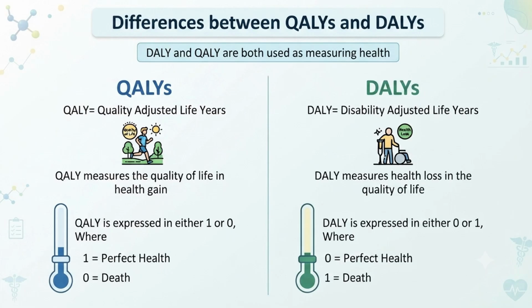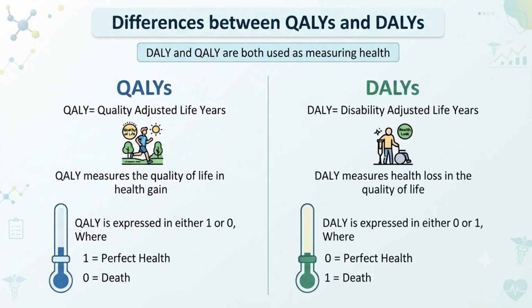And as so many students will be confused between QALY and DALY, we will see briefly what the differences are between quality adjusted life years and disability adjusted life years. So QALY, full form we have seen, measures the quality of life in health gain. We have seen that because of medical intervention, how many years are gained. So we are seeing that in QALY.